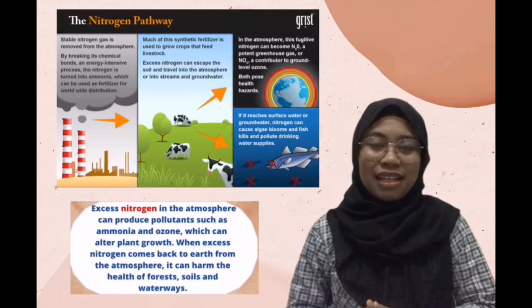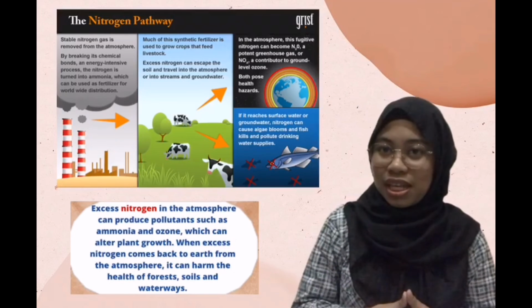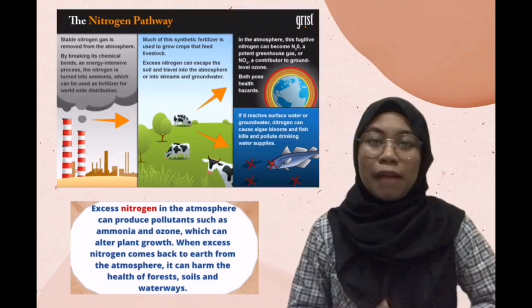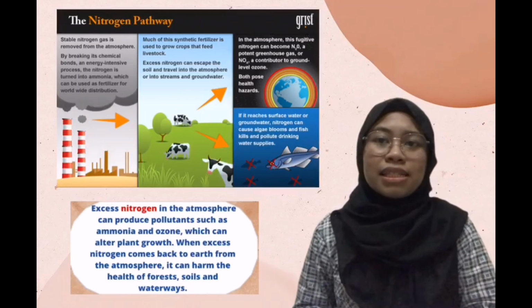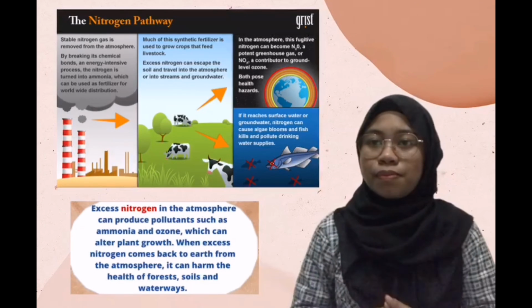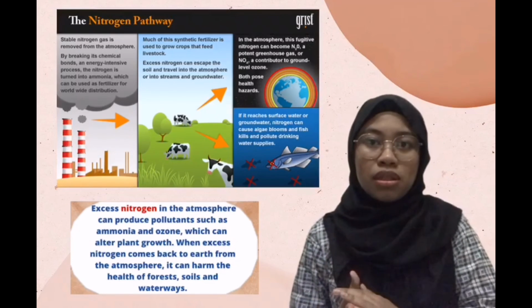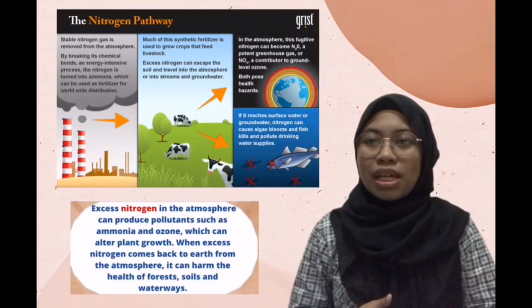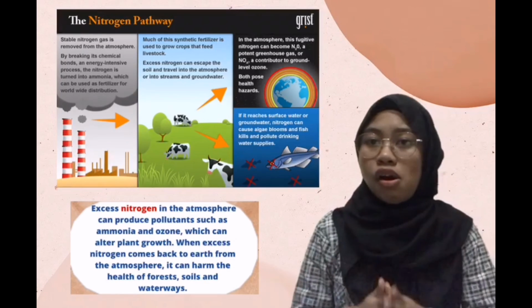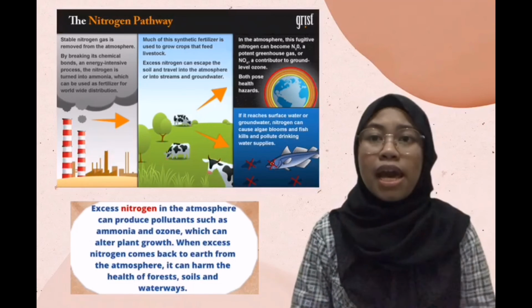Apart from that, excess nitrogen in the atmosphere can produce pollutants such as ammonia and ozone, which can alter the growth of plants. When excess nitrogen comes to the earth from the atmosphere, it can harm the health of forests, soils, and waterways.